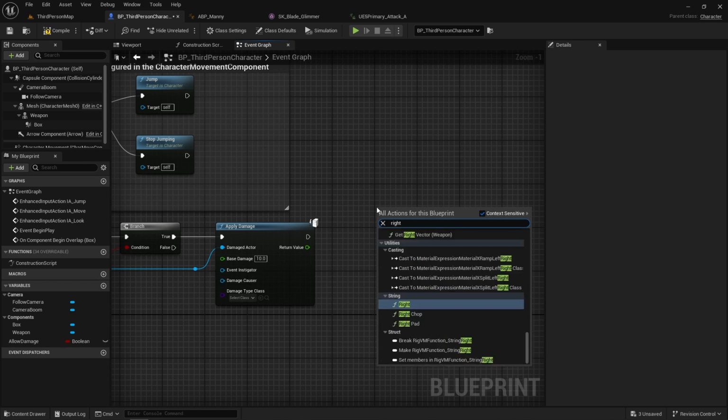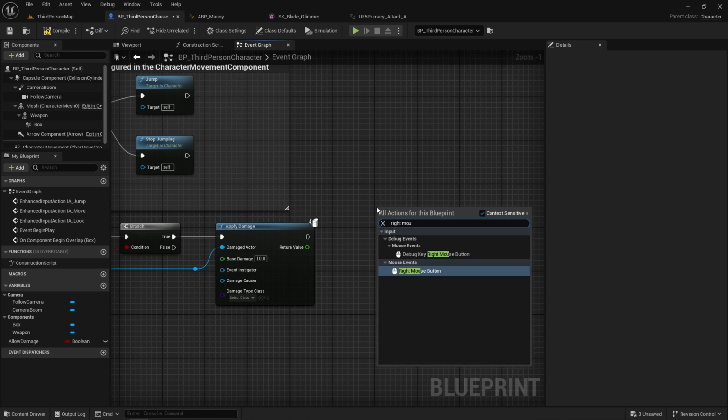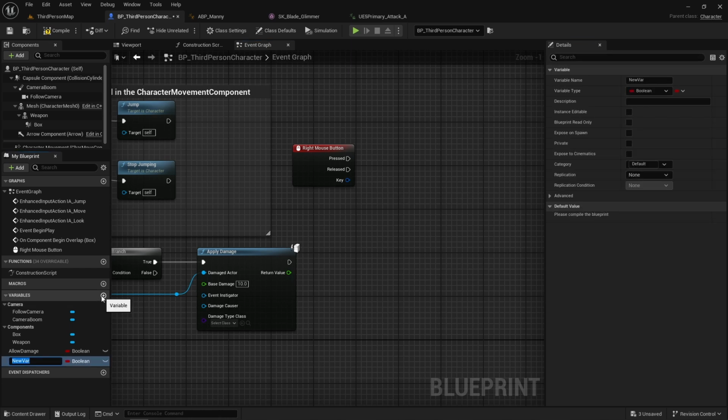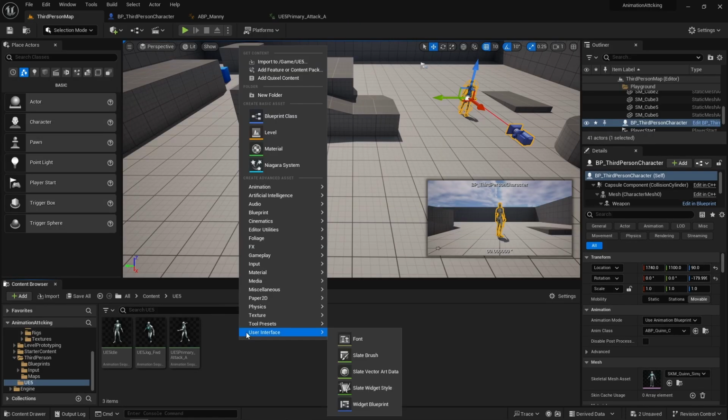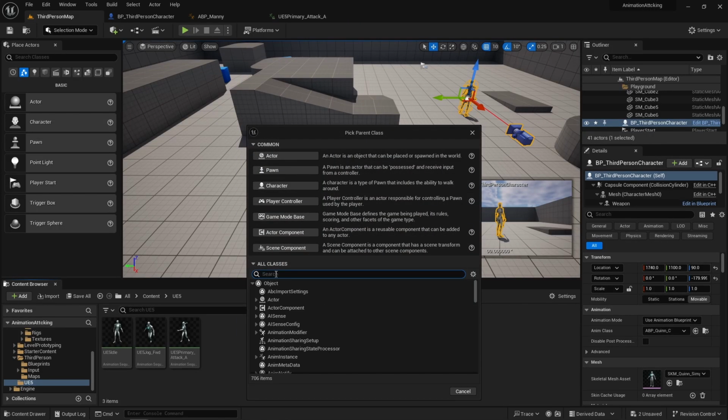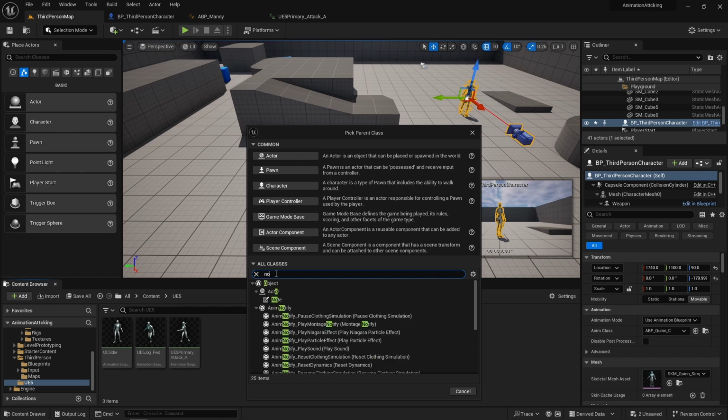Now to trigger the attack, we're going to use the right mouse button and make a bool called isAttacking. And we can set that to true. Moving into our content browser, we're going to need to make a new animation notify state. I'm going to call mine ANS attacking.